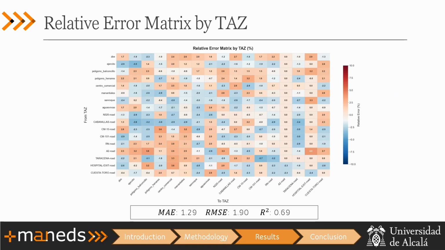So here we have maybe a more mathematical view of the performance of our model. So we can see that the relative error is really low. It's sometimes 0, and in blue we can see when our model underestimates the real value of the vehicles that will go from one zone to another, and in warm colors we can see whether it overestimates the number of vehicles that will go.